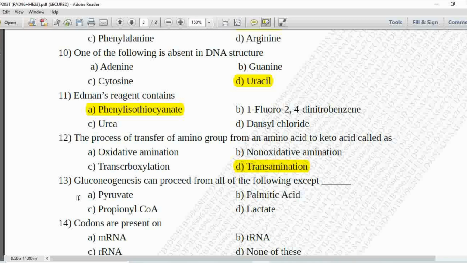MCQ number 13, gluconeogenesis can proceed from all of the following except. Option A is pyruvate, B is palmitic acid, C is propionyl coenzyme A and D is lactate. So gluconeogenesis proceeds from all of the following except option B, that is palmitic acid.